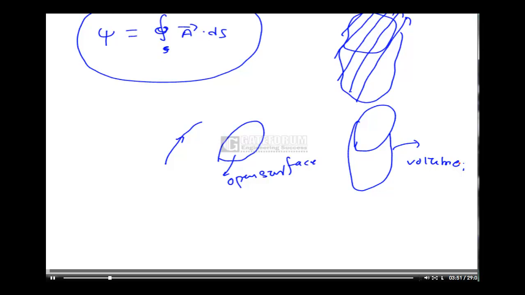For a closed surface, the amount of field lines over the surface is nothing but the amount of flux coming out from the volume. So flux is also defined as the integration over the closed surface of A bar dot dS.